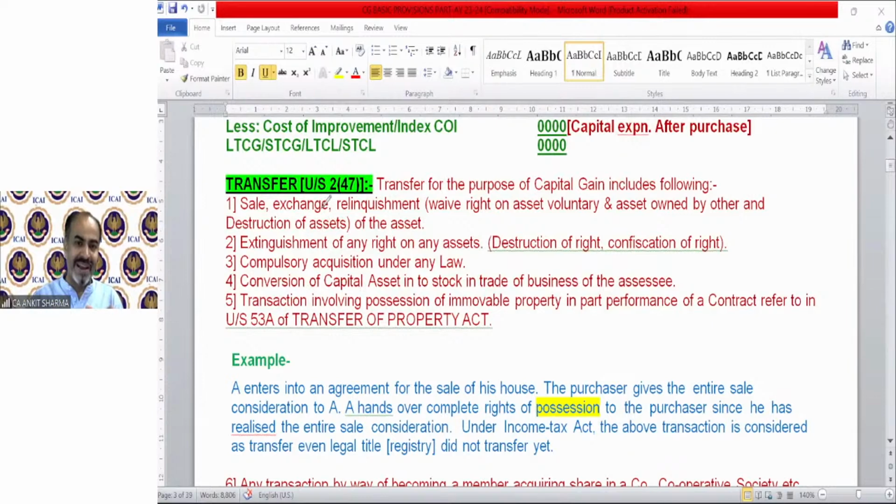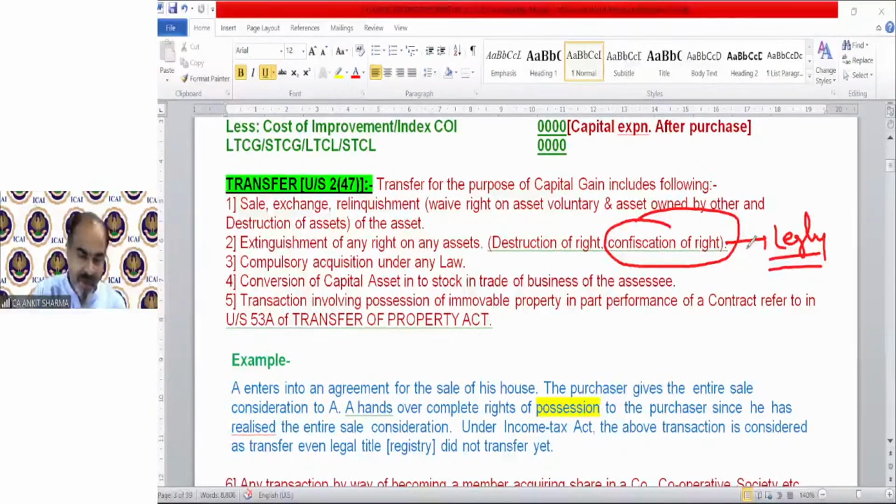So moving on to our provision. Sale, exchange and relinquishment, waive right. Now the second point is different from relinquishment. If there is any asset and we voluntarily transfer it, that is relinquishment. But if we have any asset and our right has been confiscated, that is confiscation of right. That we have the asset, but somebody confiscated our right legally. It's not forcefully, it's legally.